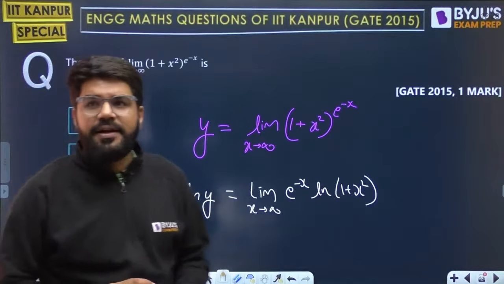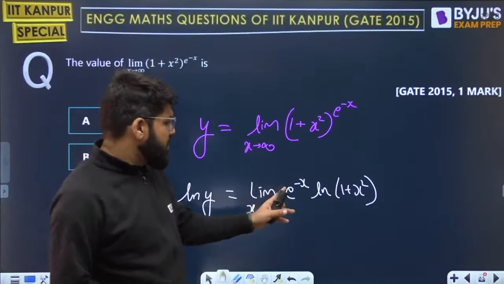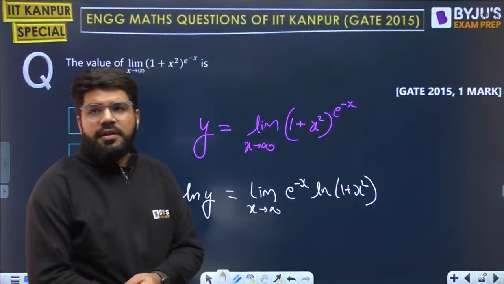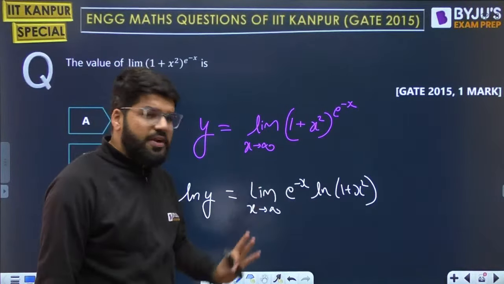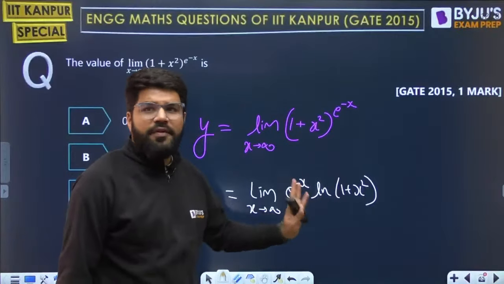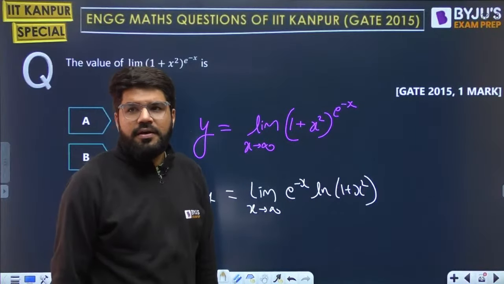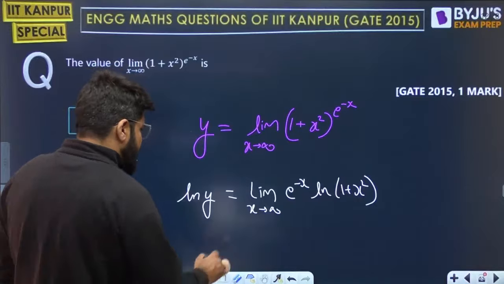Now x is tending to infinity. See, there is no problem with e power minus infinity. We can separate that because e power minus infinity is 0. If it is 0 into any finite number, we can just solve it up. So let's separate this.